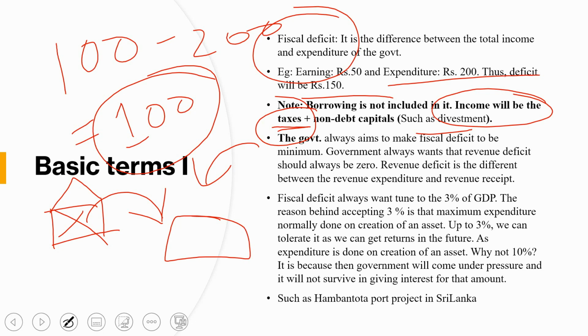That will be called non-debt capital; it does not come in the debt part of the government's capital earnings.